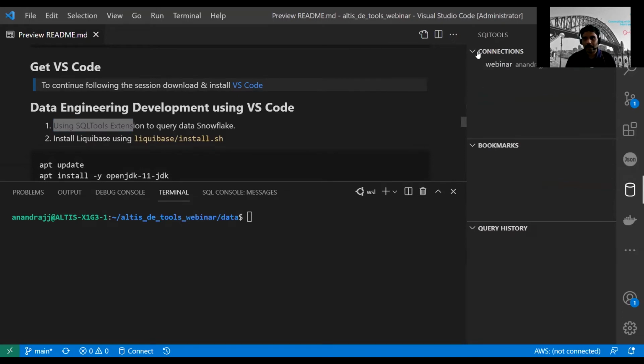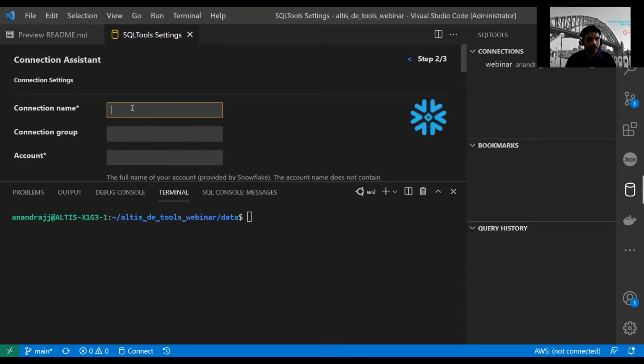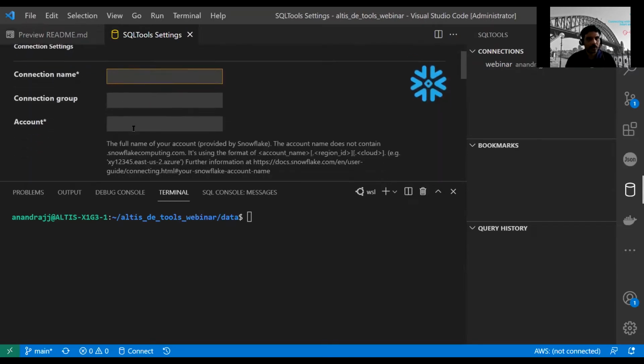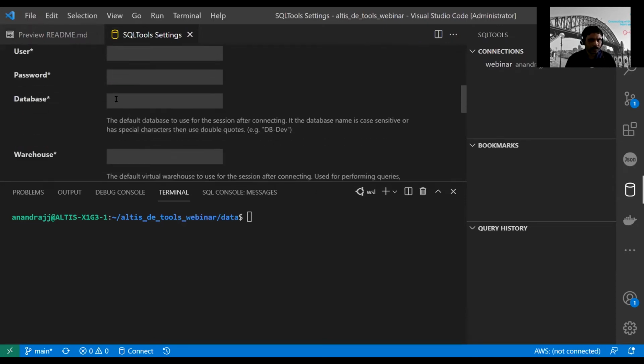I have already set up a connection to my account, but I'm going to show you how to create a new connection. You can add a new connection, and it shows you all the drivers you have. Let's select Snowflake. You can give a name, connection group, and then the account. There is a specific format that you need to follow, and the instructions are here. Then the username and password, the database you want to connect to, and the warehouse.